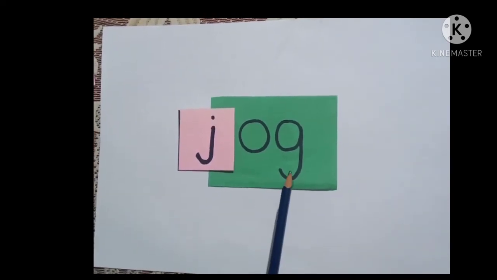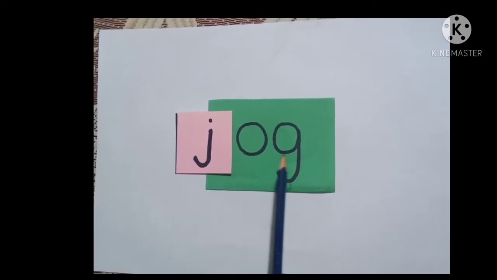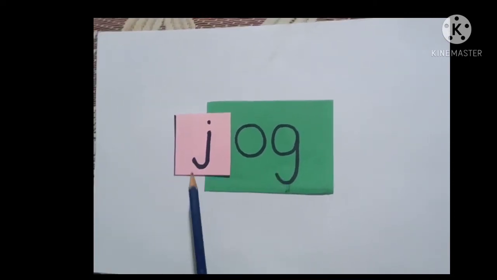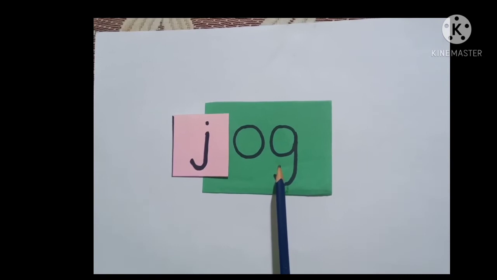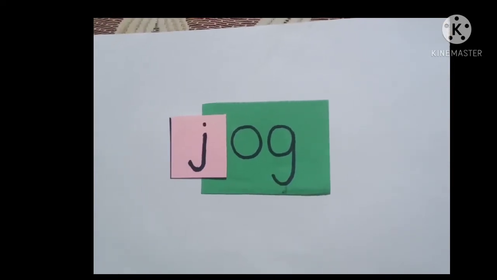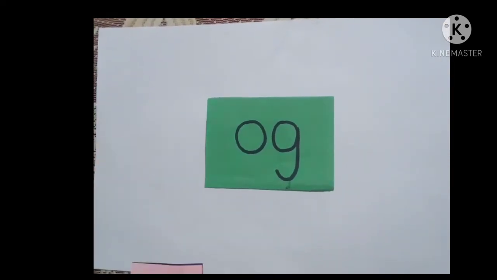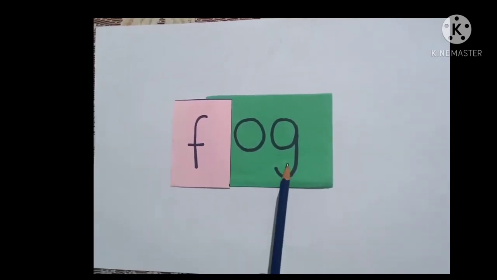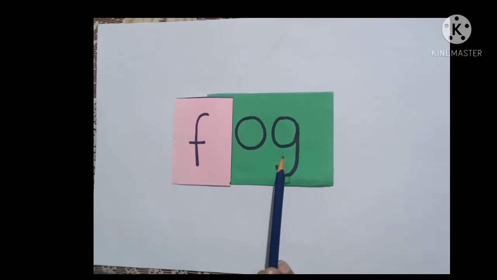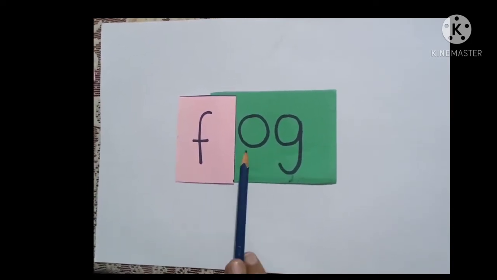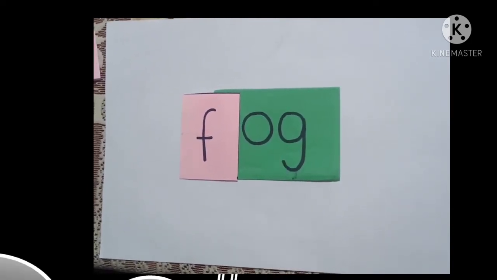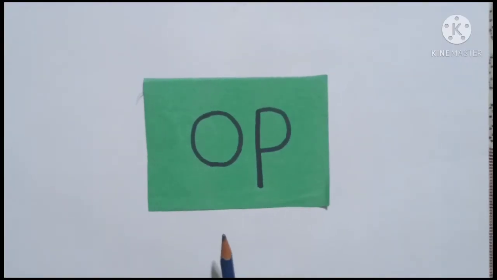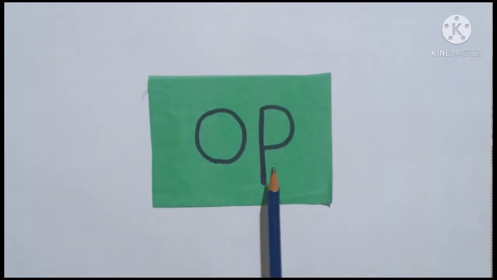It becomes J-O-G, jog. And if I place letter F here, what does it become? It becomes F-O-G, fog.